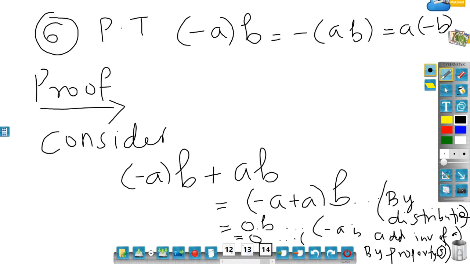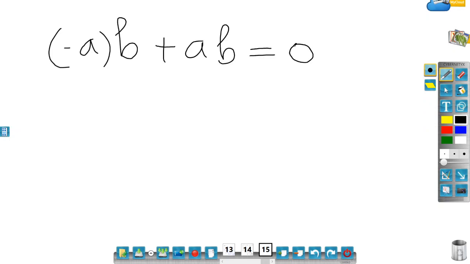So what I got is as follows. I got minus A times B plus A times B is equal to 0. This is what I got. So what does this mean?